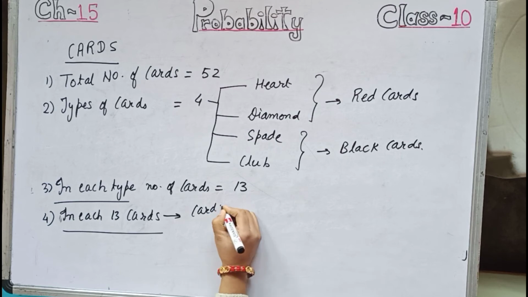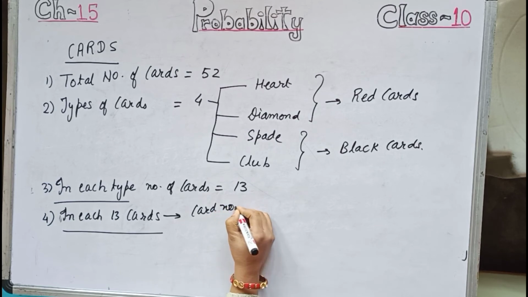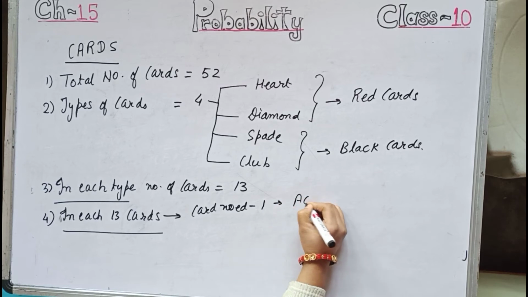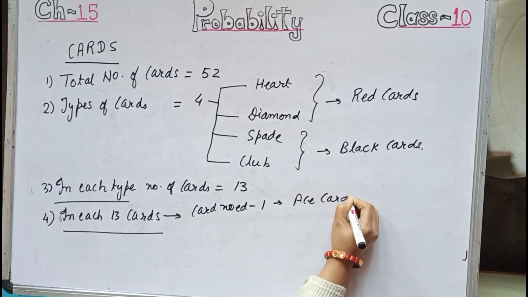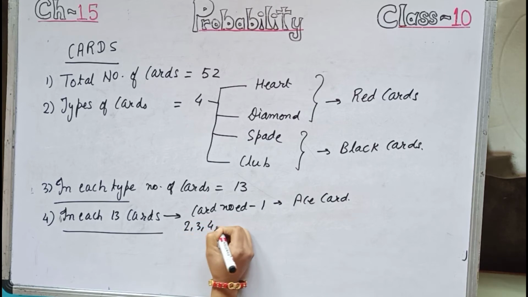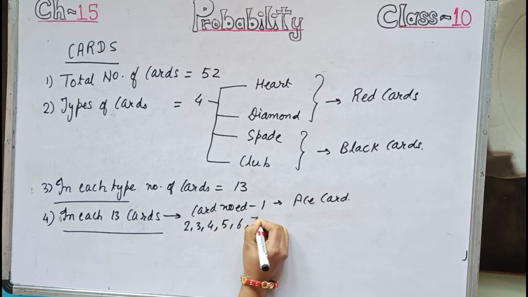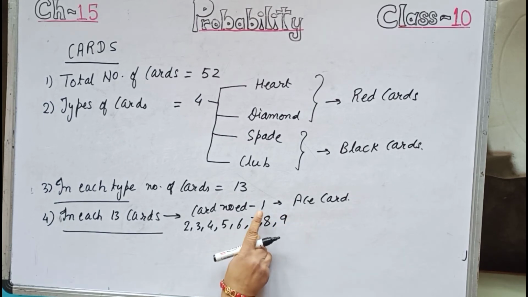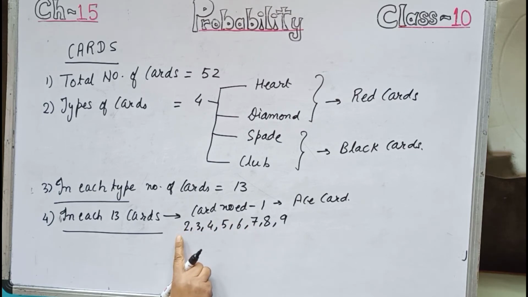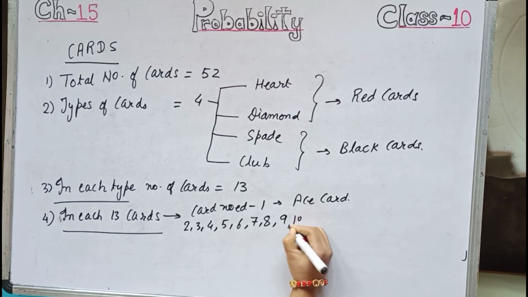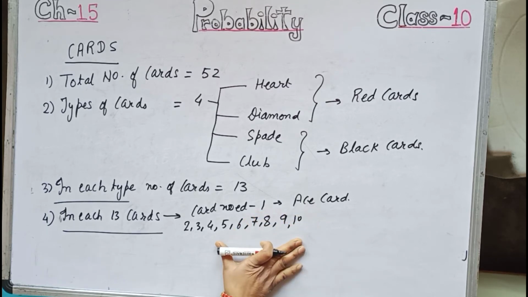The card numbered 1 is called the ace card. Now 2, 3, 4, 5, 6, 7, 8, 9, and this includes 10 cards.